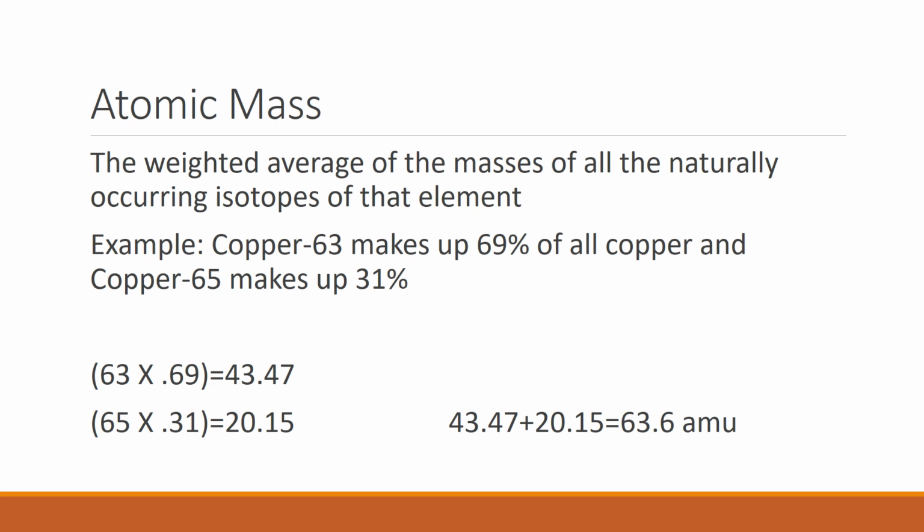You may have 3 or 4 different isotopes. If that's the case, you just take their percentages times their mass number for all 4 of them, and then you add all 4 of those answers together. So it just depends on which element we're talking about for that.